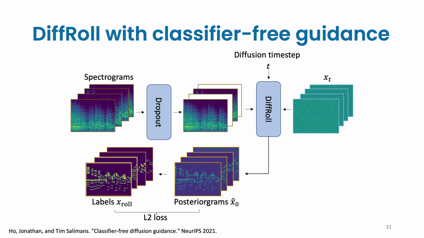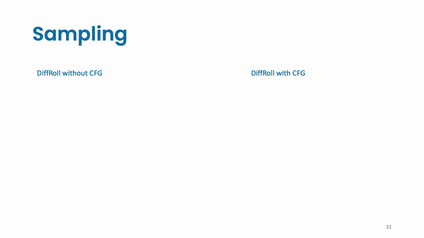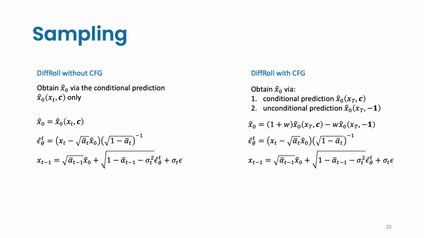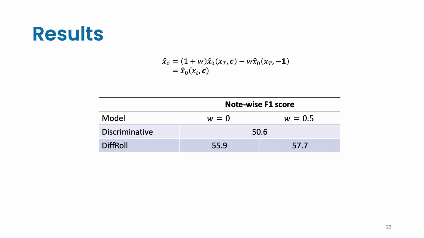This allows our model to be trained conditionally and unconditionally at the same time. Other than this, the model training is basically the same, but the sampling is a little bit different. Originally, the model output is already the x0 hat. With classifier-free guidance, we need to combine the conditional and unconditional prediction to obtain the x0 hat. After this, the sampling is basically the same. Experimental results show that classifier-free guidance can further improve the transcription accuracy.